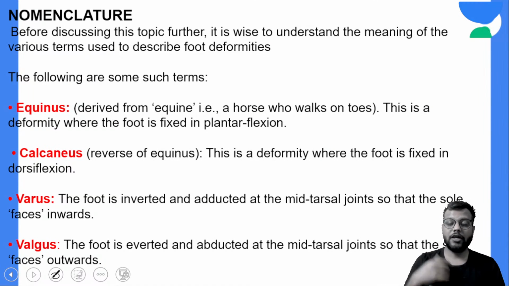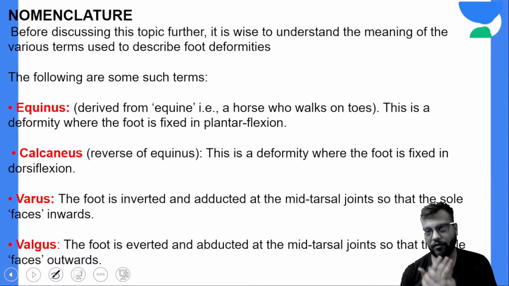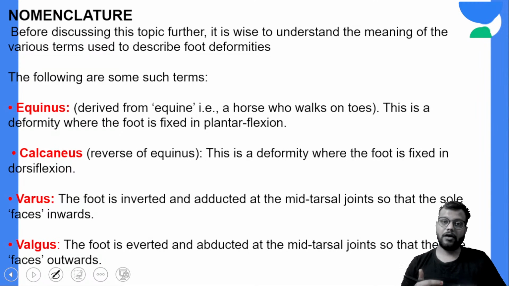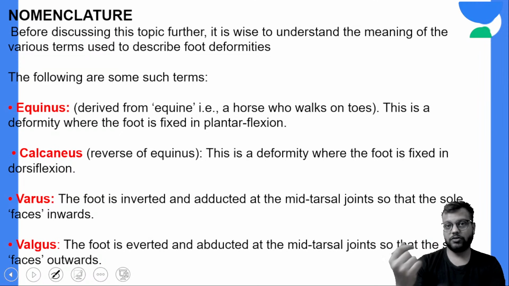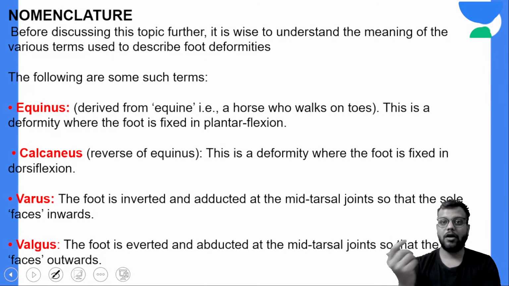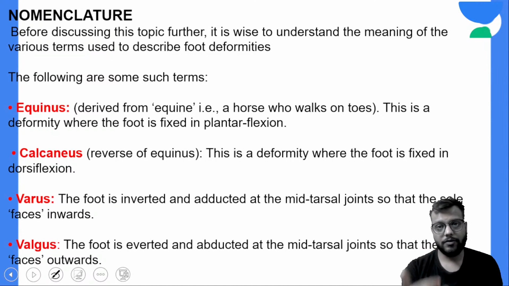Now we'll come to the very important part for the understanding as well as from your examination point of view, which is the nomenclature of the various foot deformities. Okay, so we have read equinovarus or calcaneovalgus. Okay, so what are these terminologies? It is very important. If you understand this and know this, then you can solve the majority of the questions.